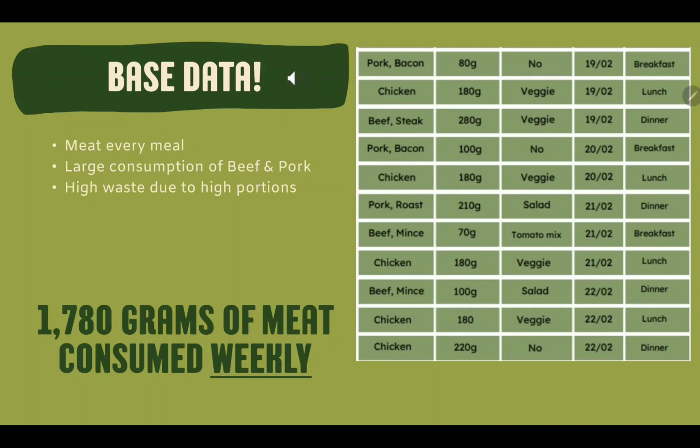So my base data. As we can see in my first week's base data, there's meat in nearly every meal. I had a very large consumption of beef and pork products and a high waste due to high portions. In the week that I've recorded here, I consumed 1,780 grams of meat in the 1 week.